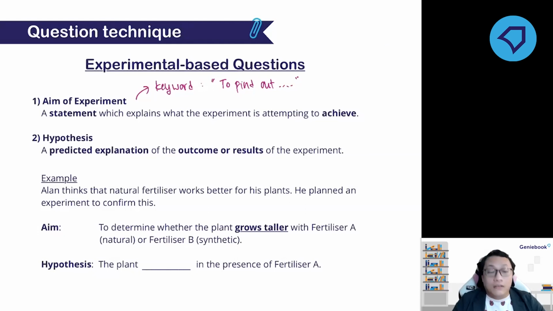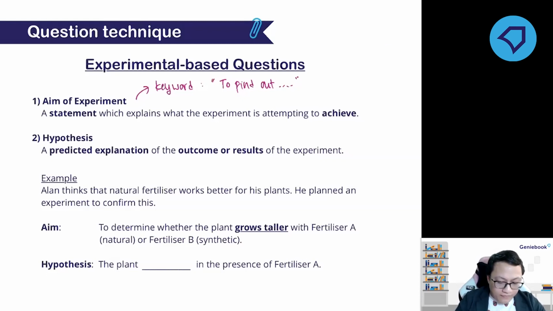So then, the hypothesis. Based on what he knows, usually natural things are much better than the synthetic ones, right? So based on this prior knowledge, he makes a prediction, which is the hypothesis.